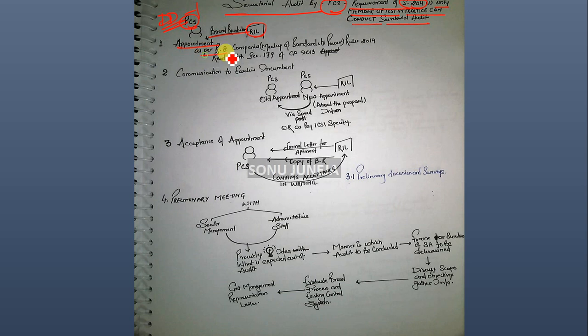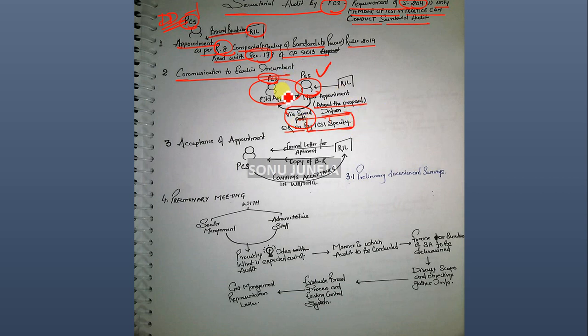The appointment is as per Rule 8 of the Companies (Meetings of Board and its Powers) Rules, 2014, read with section 179 of the Companies Act, 2013. The communication shall be given to the earlier incumbent. For the new appointment, notice will be given to the old appointee by post about the proposal of new appointment of the practicing company secretary, or by ICSI, as ICSI may specify.